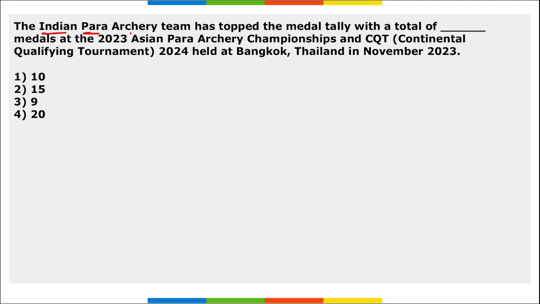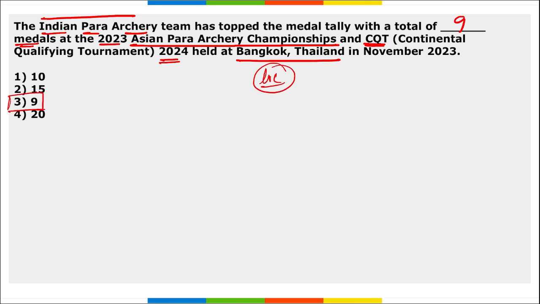Next, the Indian Para Archery team has topped the medal tally with a total of dash medals at the 2023 Asian Para Archery Championship and CQT 2024 that was held in Bangkok, Thailand. So, Indian Para Archery team topped the medal tally with a total of 9 medals, correct? During the events that were held in Bangkok, Thailand, right? And South Korea here secured second position with a total of 5 medals.